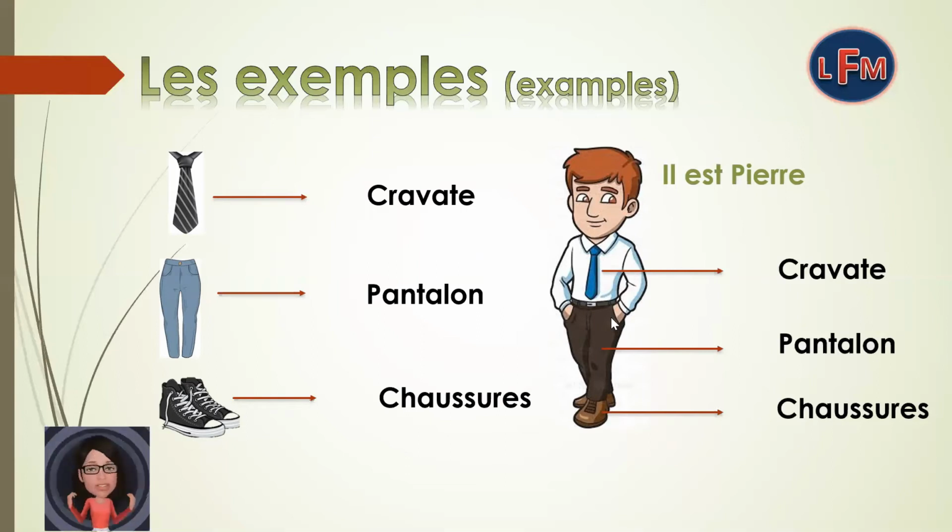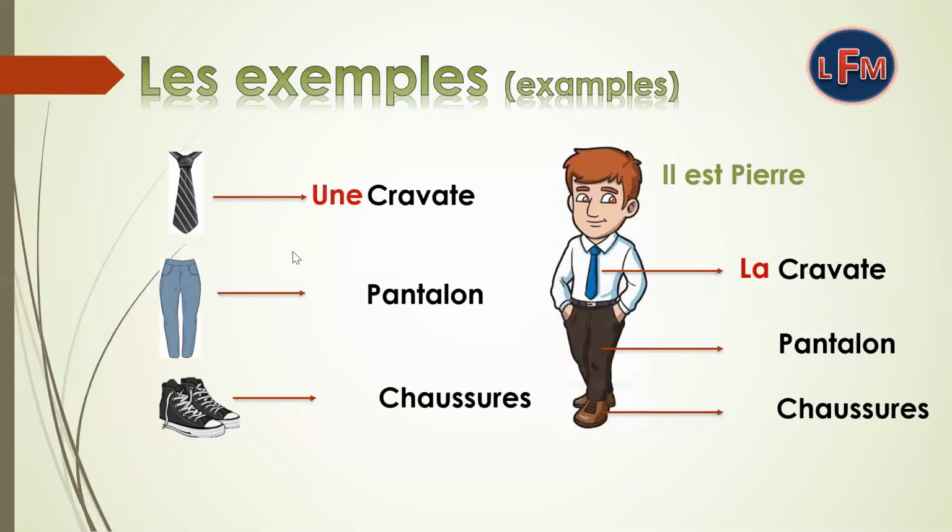As this cravat, this pantaloon, these shoes are known and identified, as we know that these are Pierre's tie, pantaloon, and shoe, so we will use l'article défini over here. But we don't know whose tie is this, so we will use l'article indéfini over here. We know that this is Pierre's pantaloon, so we will use l'article défini over here. We don't know whose pantaloon is this, so we will put l'article indéfini over here.